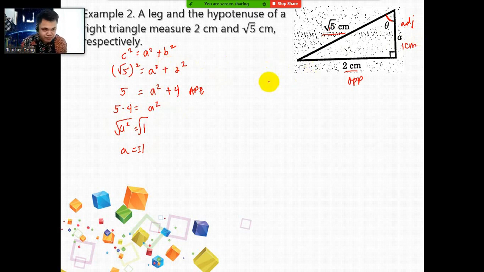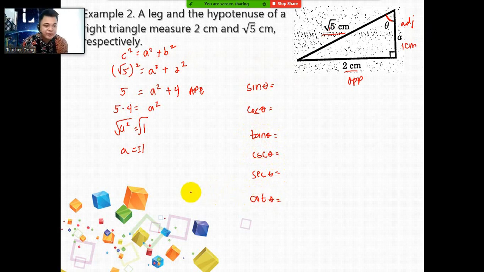So the angle is theta rather, so therefore we can have the following: sine theta, cosine theta, tangent theta, cosecant theta, secant theta, and then lastly we have cotangent theta. Let's start first with sine theta. Sine theta is opposite over the hypotenuse. This one is 2 over square root of 5.